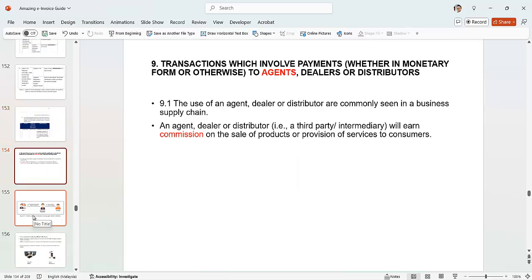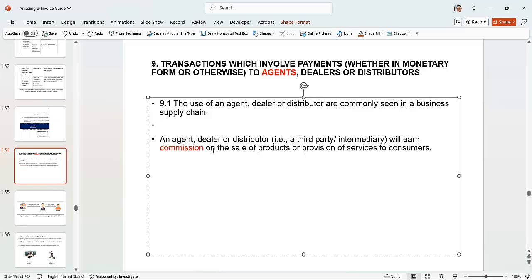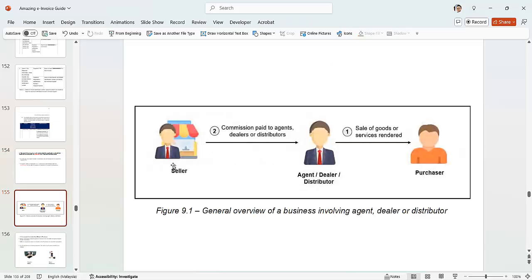Okay, let's go to transactions which involve payment, whether in monetary form or otherwise, to agents. The use of agents is common. An agent will earn commission. So commission is paid to agents, dealers and distributors. First of all, there's a sale done.